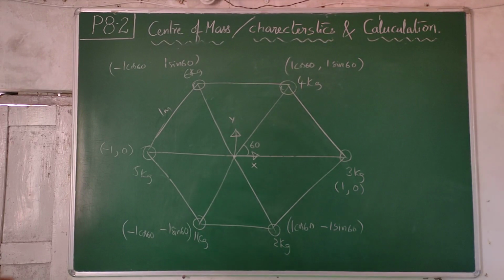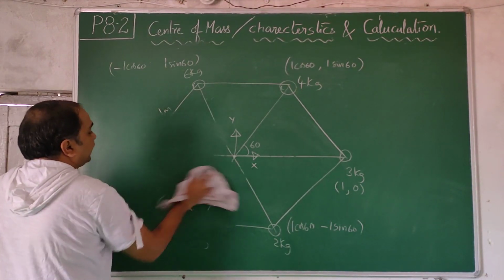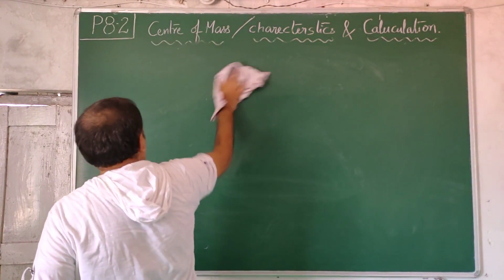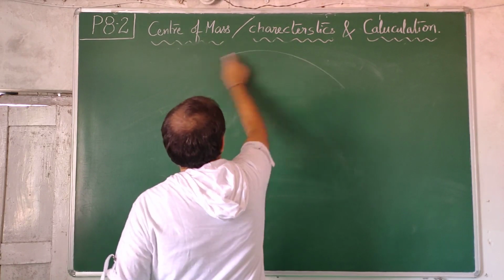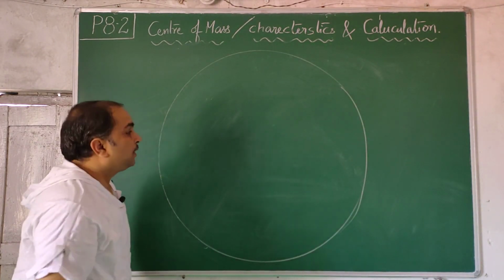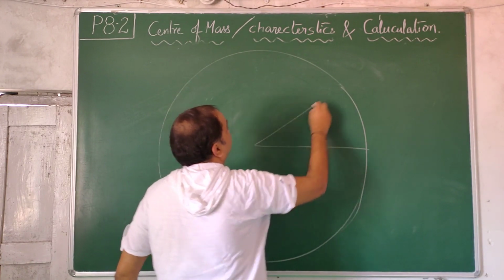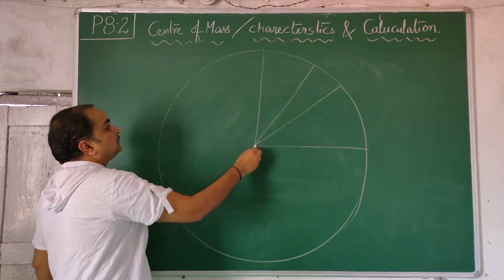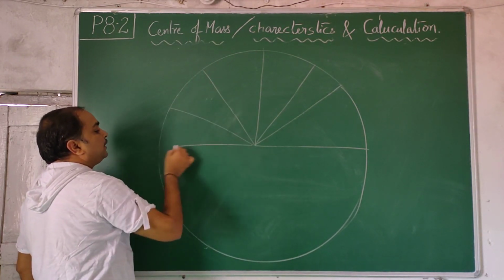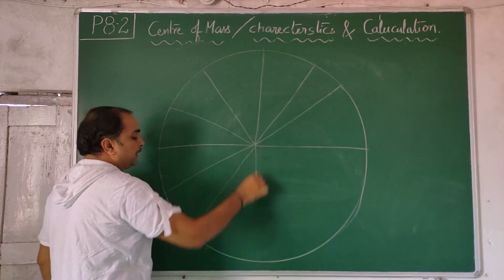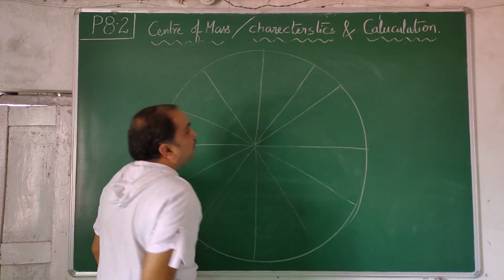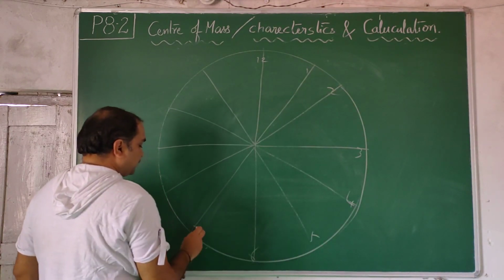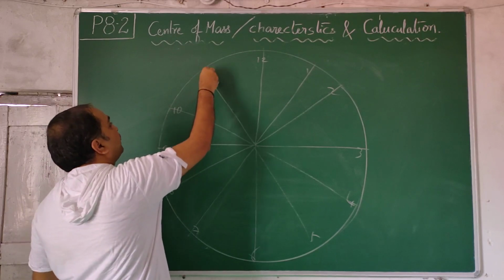Yes, students, I think you understood different configurations: rectangle, square, triangle, equilateral, right angle. Even you can have a circle like a clock. This is a clock, and the digits will be at every 30 degrees. They will be here. You know the angles: 30 degrees, 30 degrees, 30 degrees, and so on. So you have 12, 1, 2, 3, 4, 5, 6, 7, 8, 9, 10, 11.